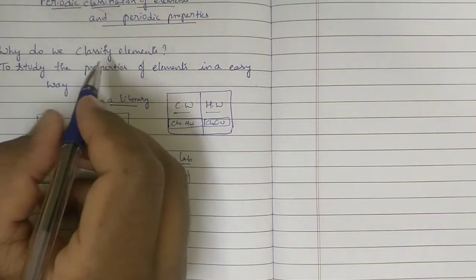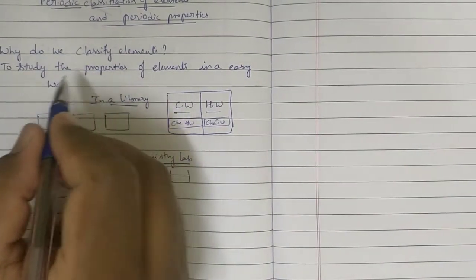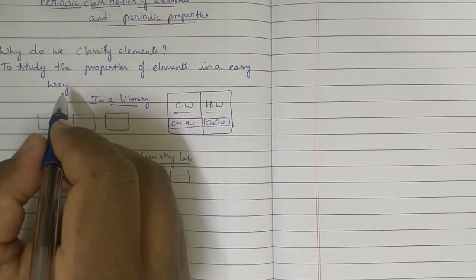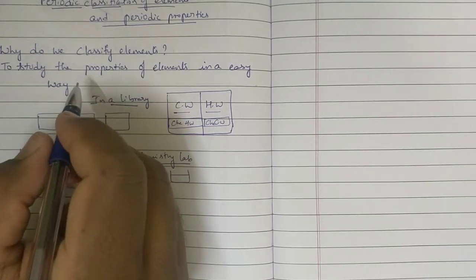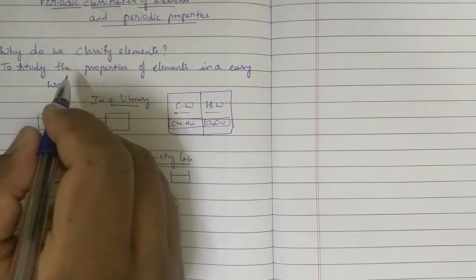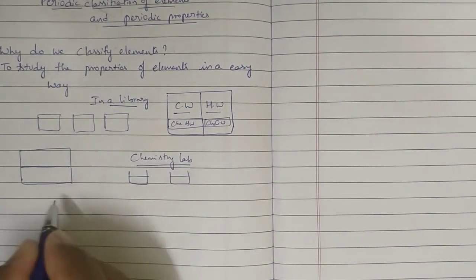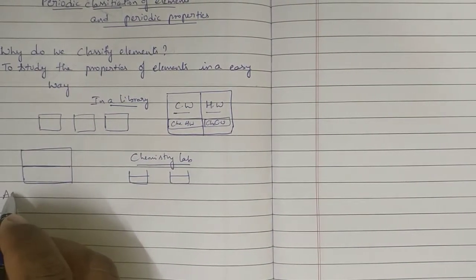That's why we got the answer to our first question. Why do we classify elements? To study the properties of elements in an easy way, we need to classify elements. That is okay. Who will classify? Scientists only. First classification: now I am going to start with ancient classification.